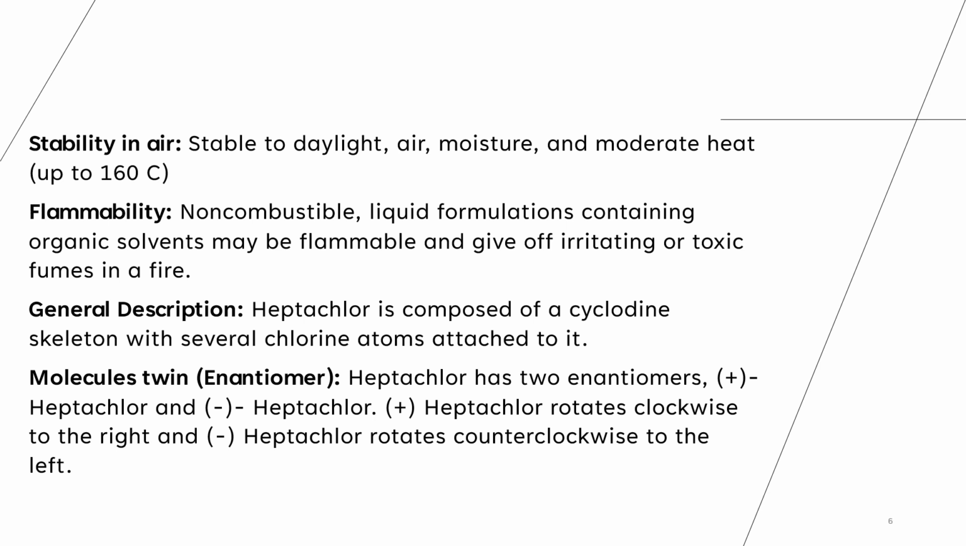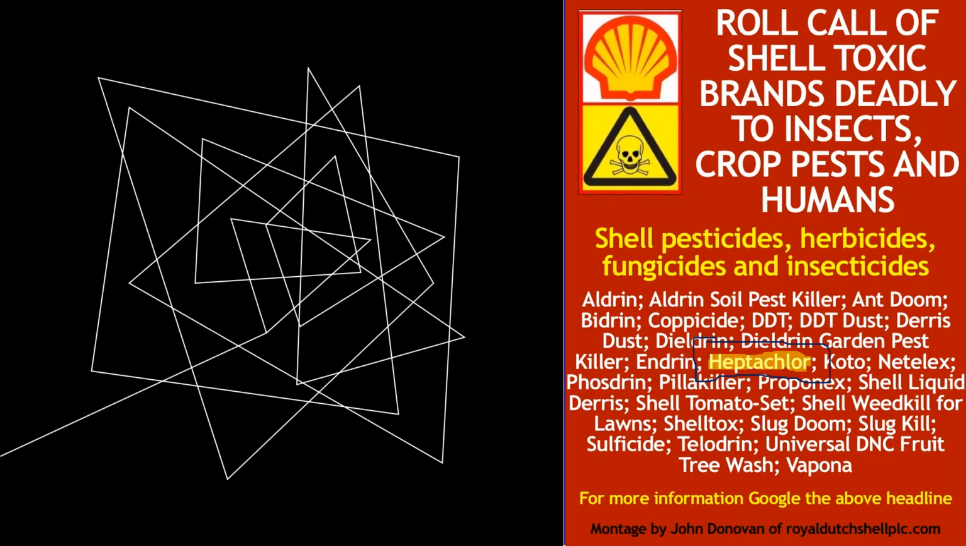General description. Heptachlor is composed of a cyclodiene skeleton with several chlorine atoms attached to it. Molecule twins. Heptachlor has two enantiomers, positive heptachlor and negative heptachlor. Positive heptachlor rotates clockwise to the right, and negative heptachlor rotates counterclockwise to the left. The roll call of toxic brands deadly to insects, crops, and humans, and here is heptachlor on that list.